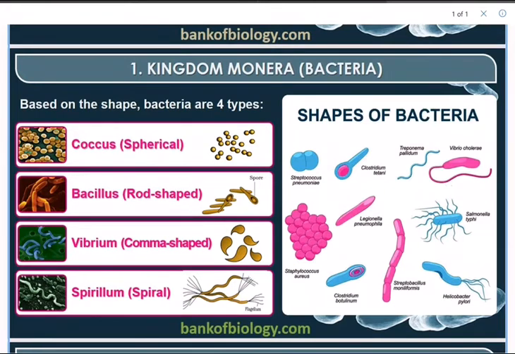So basically, kingdom Monera, which is a bacteria family, has bacteria with 4 types of shapes. Based on the shape of the cell, bacteria are classified into 4 types. Round or spherical ones are called coccus. Rod shaped bacteria are called bacillus. Comma shaped ones are called vibrio. Spring-like structure, if the bacteria's body is like a spring, then we say spirillum. So you have various types of bacteria.